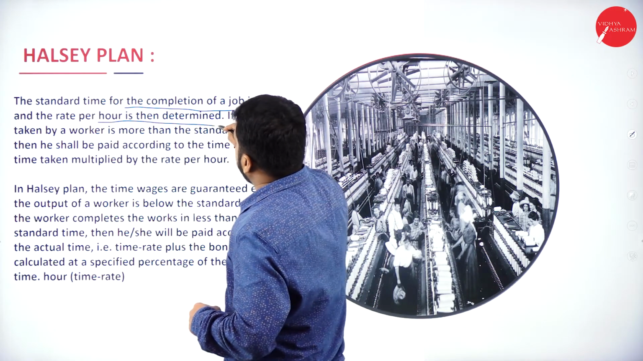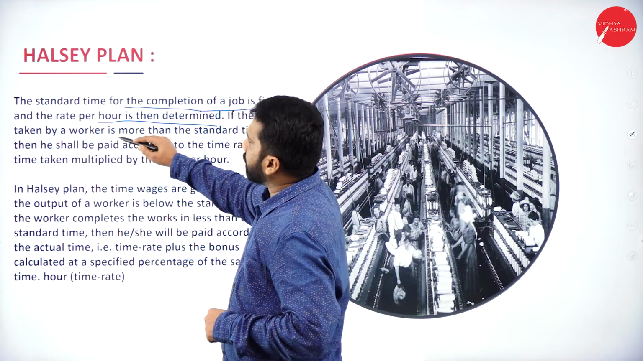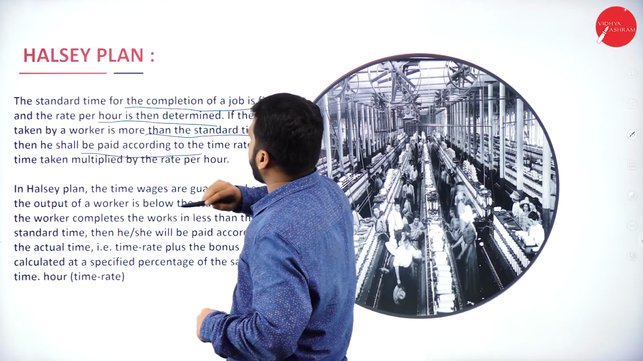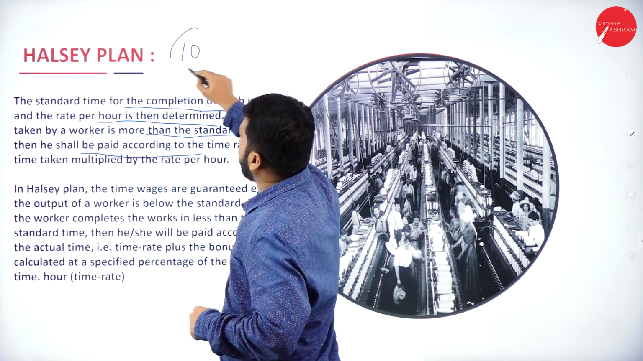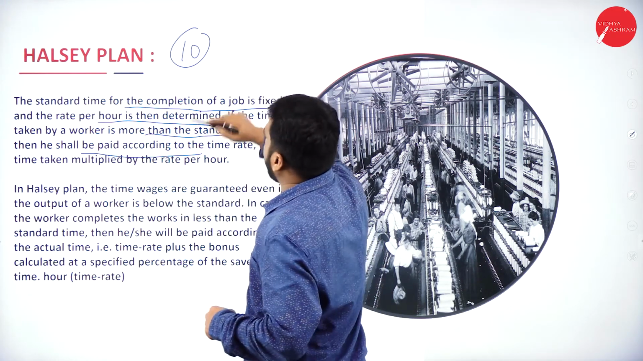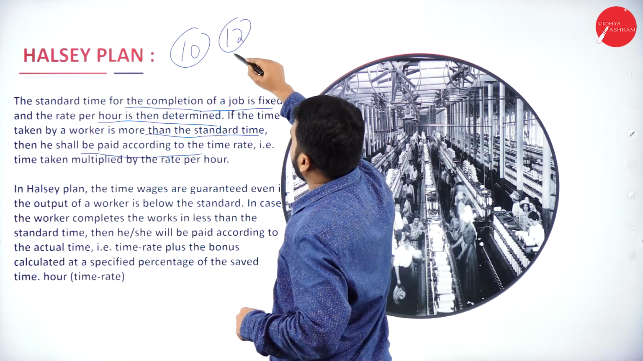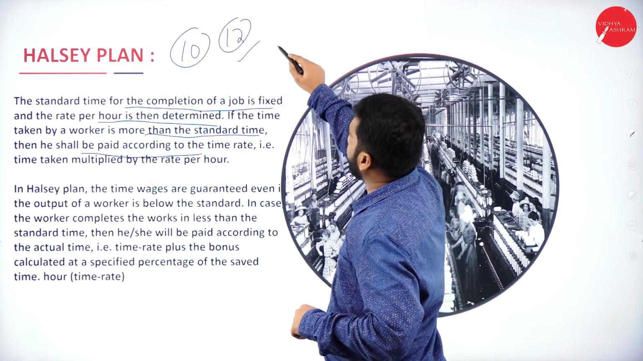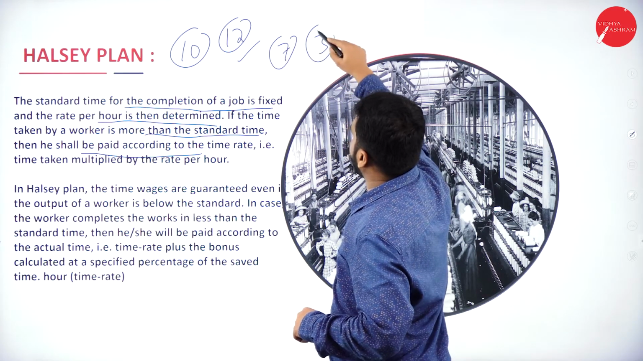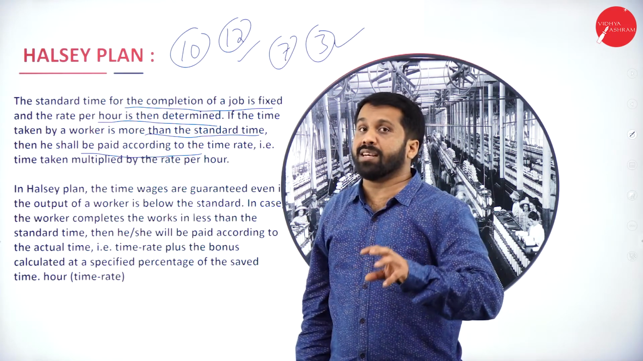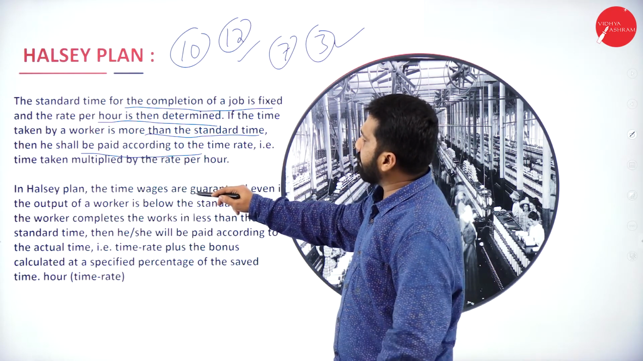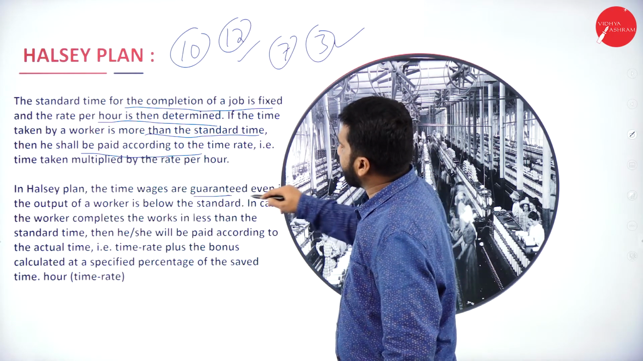and a rate per hour is then determined. If the time taken by the worker is more than the standard time, then he shall be paid like this: you have given to complete a job in 10 hours. You have completed in 12 hours, means per hour you will get. There is no doubt about that. In case you have completed in 7 hours, the 3 hours whatever you have saved, for that you will get benefit. Now, in the Halsey plan, the time wages are guaranteed.